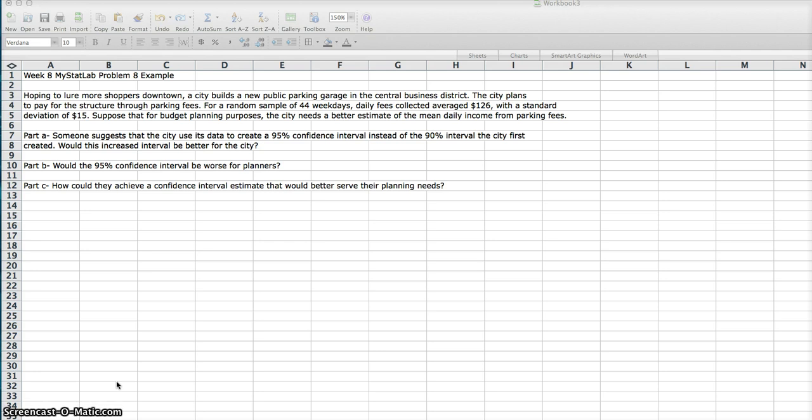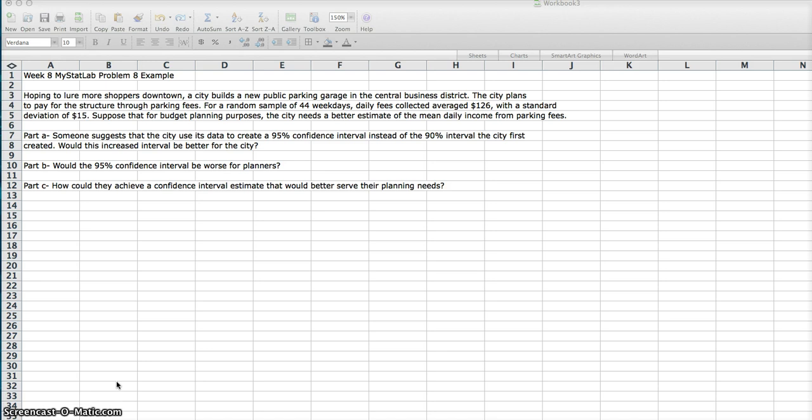Let's go ahead and read our problem. Hoping to lure more shoppers downtown, a city builds a new public garage in the central business district. The city plans to pay for the structure through parking fees. For a random sample of 44 weekdays, daily fees collected averaged $126 with a standard deviation of 15. Suppose that for budget planning purposes, the city needs a better estimate of the mean daily income from parking fees.